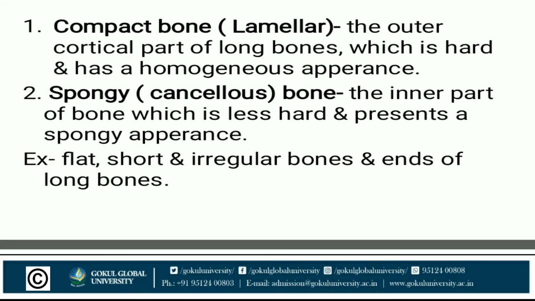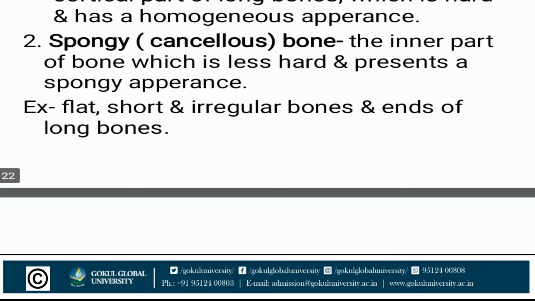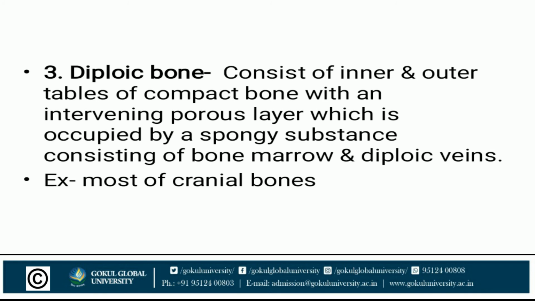Compact is the outer cortical part of the long bones, which is hard and has a homogeneous appearance. Spongy bone is the inner part of the bone which is less hard and presents a spongy appearance. It is found in flat, short, irregular bones and ends of the long bones.